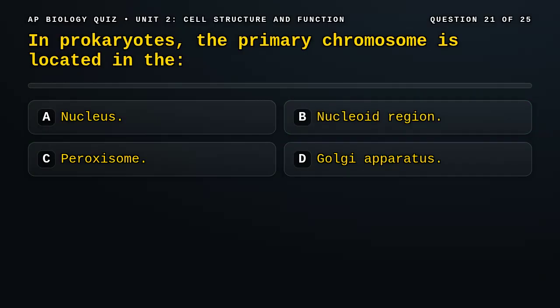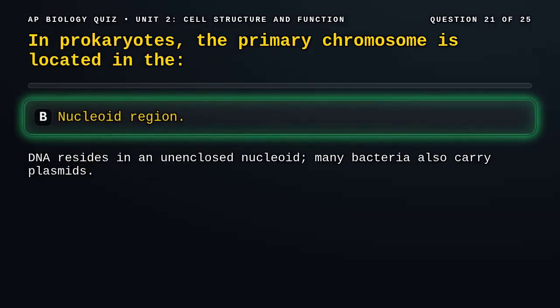Question 21. In prokaryotes, the primary chromosome is located in the (parentheses) A. Nucleus, B. Nucleoid region, C. Peroxisome, D. Golgi apparatus. Correct answer, B. Prokaryotes lack a nucleus. Their DNA is concentrated in an unenclosed nucleoid region and may be accompanied by plasmids.